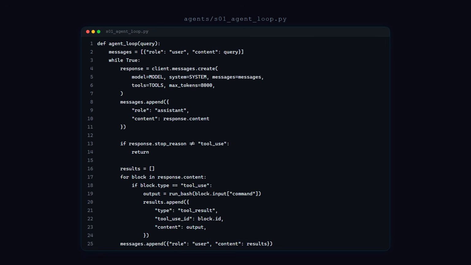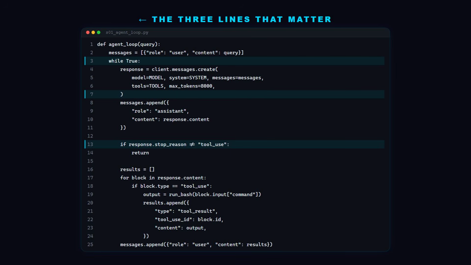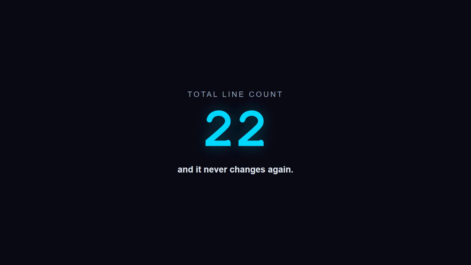Append the response to messages. Check stop reason. If the model's not calling a tool, we're done. Return. Otherwise, for each tool use block in the response, run the command and append the result to messages. Loop back. That's the entire agent, 22 lines. Read it twice, because everything else in this course stacks on top of it without changing one of those lines.